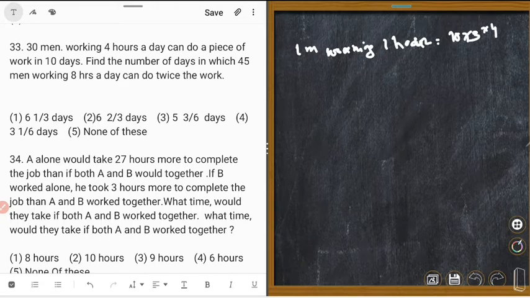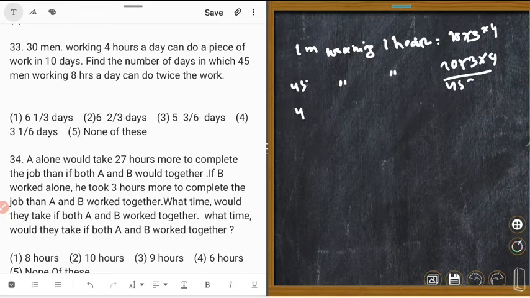Could you understand? Similarly, 45 men's 1 hour work is equal to 10 into 30 upon 4 into 45.